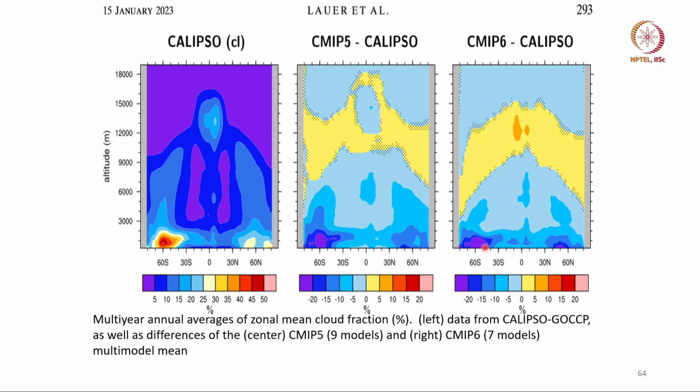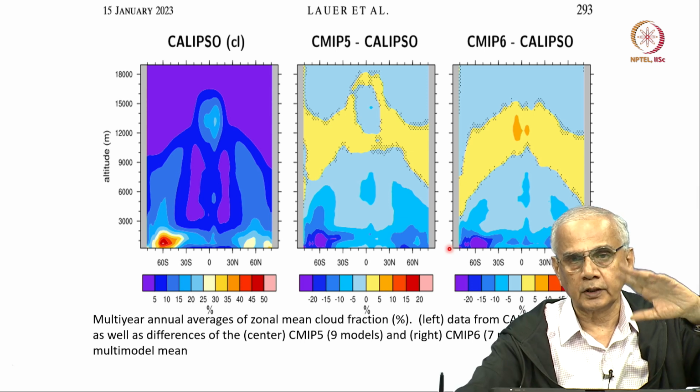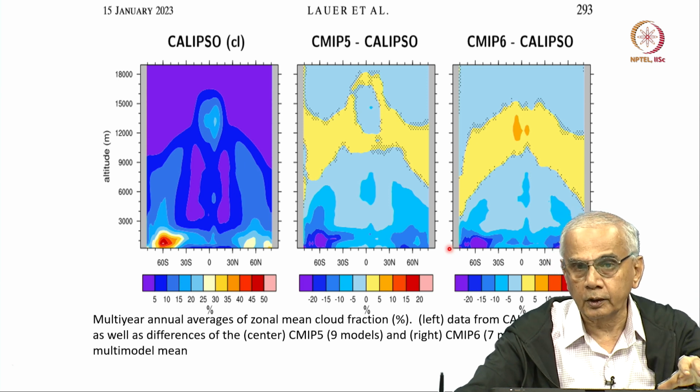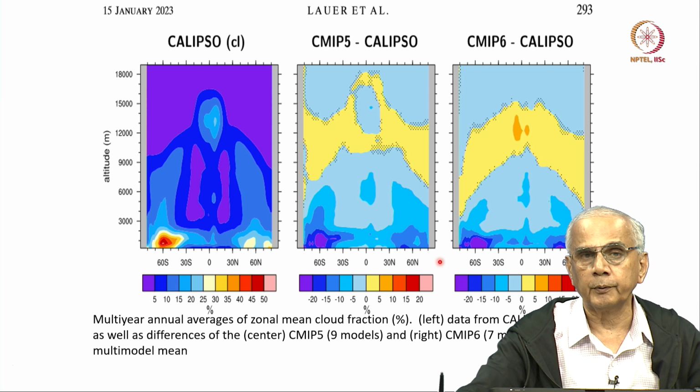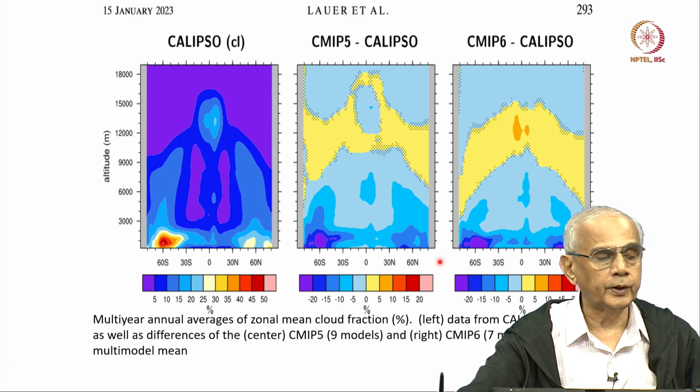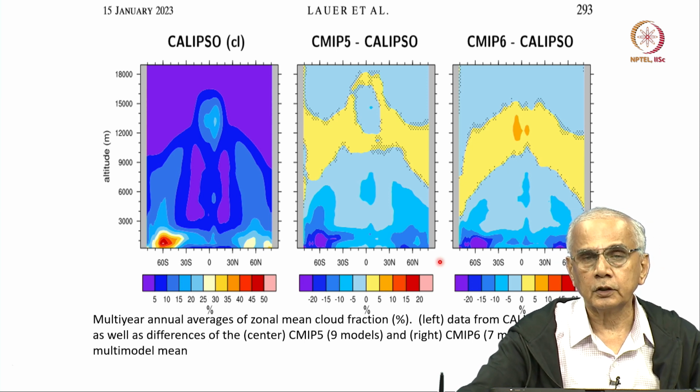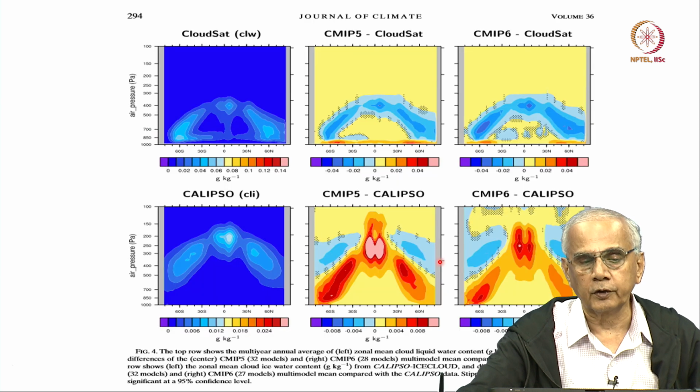Okay. So, all these results have been shown to you to remind you that we need to be very cautious about models' ability to predict clouds as well as rainfall on a smaller scale. Okay. Global mean is fine, things do cancel out, but when you come to local, tropical, mid latitude and polar, you need to be very careful, because models are not doing too well as regards local clouds and local rainfall. Okay.